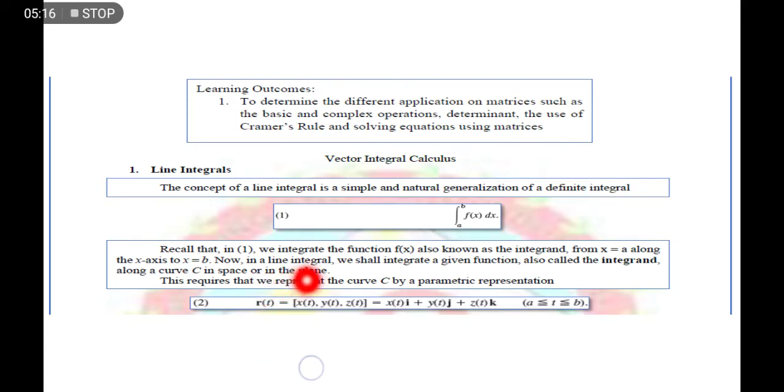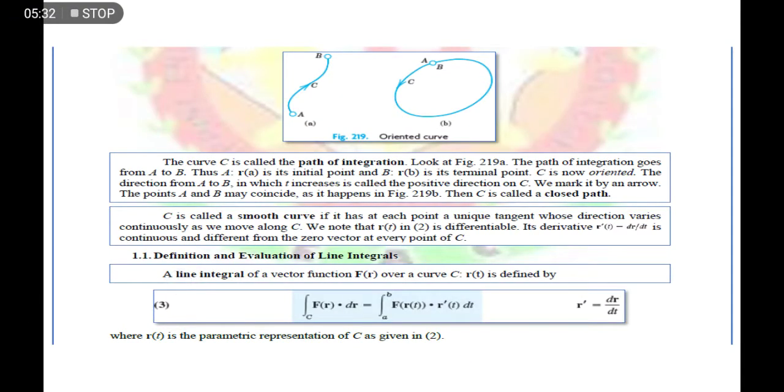So ito yung gagamitin nating curve: r of t as a function of x of t, y of t, and z of t, where t is from A to B. As you can see here, meron tayong graph. Ito yung tinatawag ko na graph or curve na kailangan nating i-integrate yung given function natin with respect to this curve.